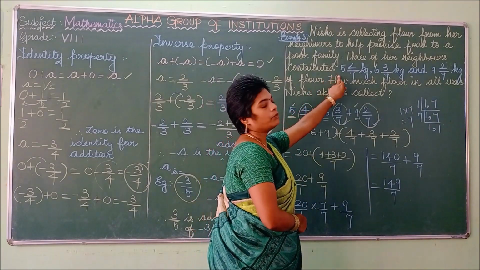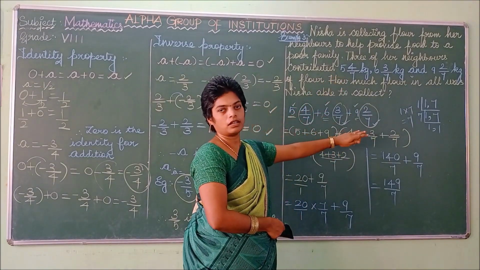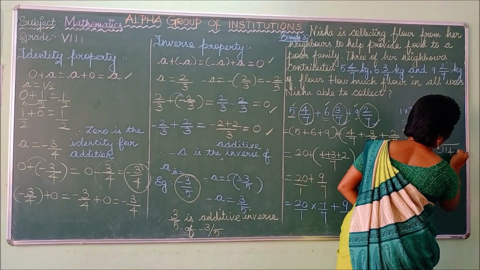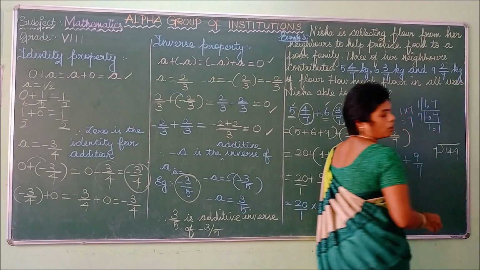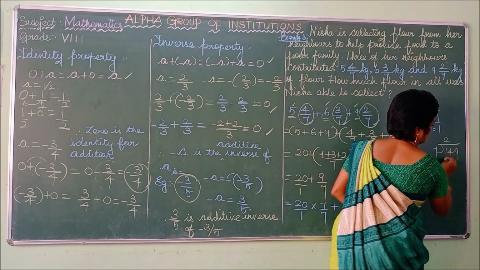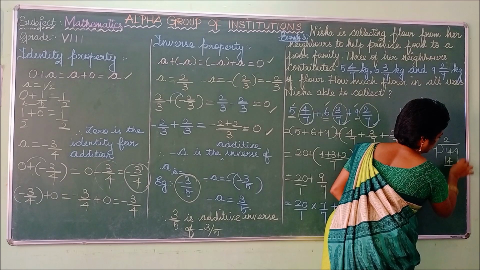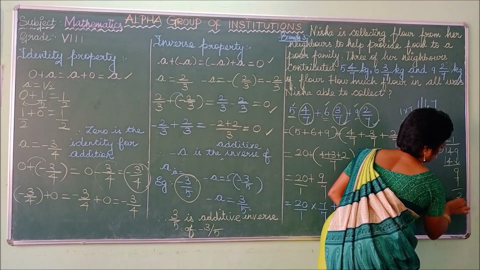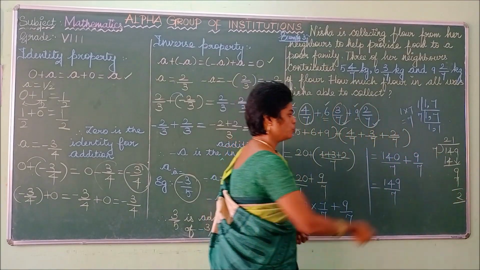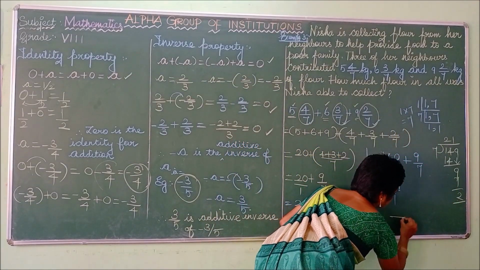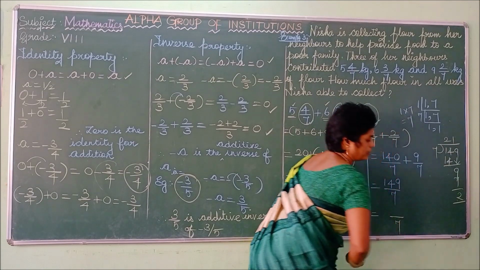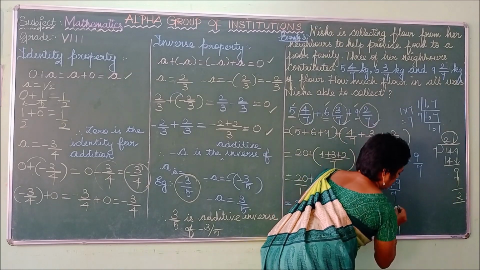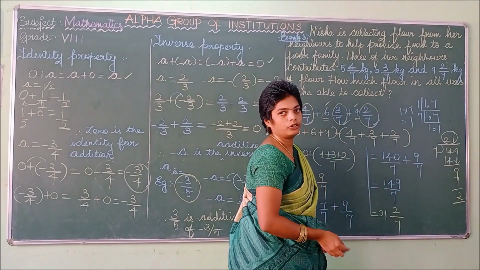So there was a question on mixed fraction, you have to change the answer also into a mixed fraction. So you divide this. 149 divided by 7. So how many times? 2 times 14. Remaining is 9. 7 comes as 1 time. The remainder is 2. So you can write it as a mixed fraction. This quotient comes as it is, and your remainder comes in the numerator.